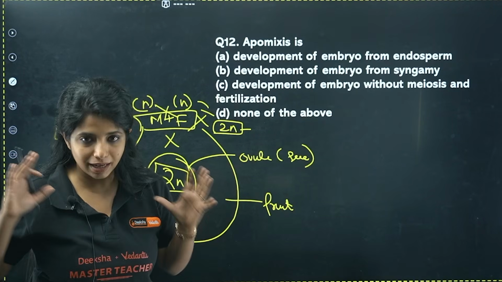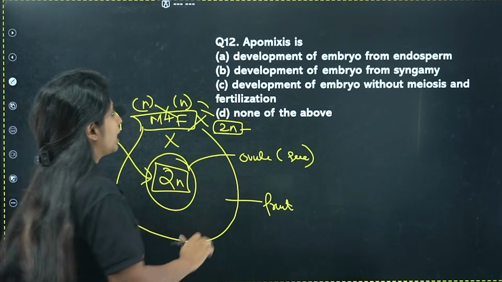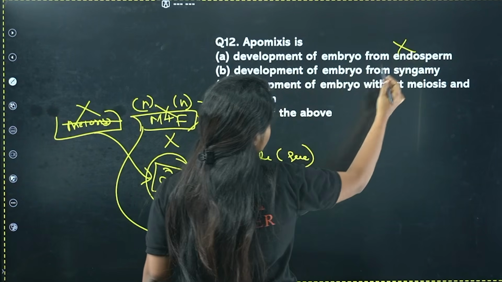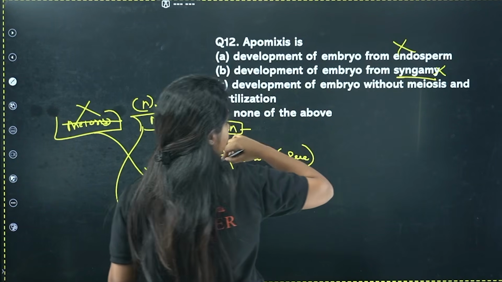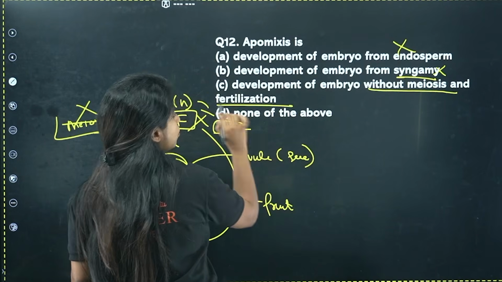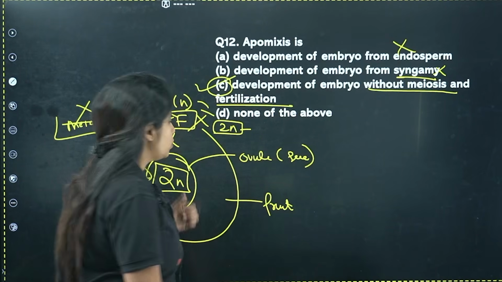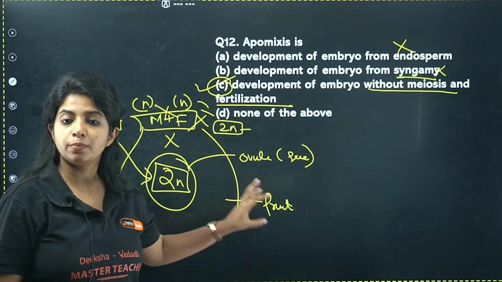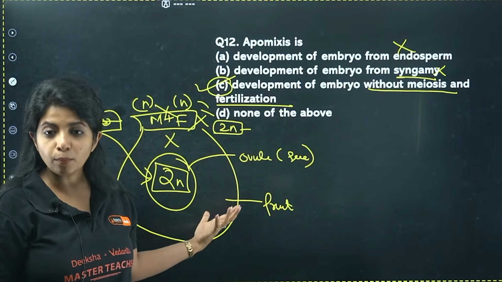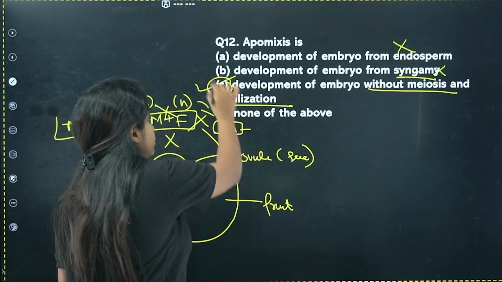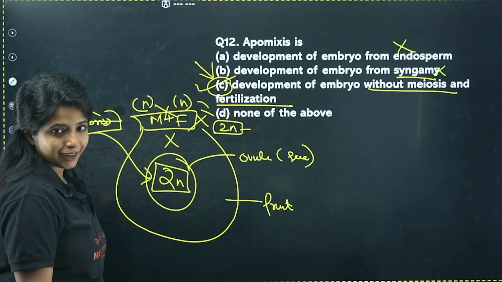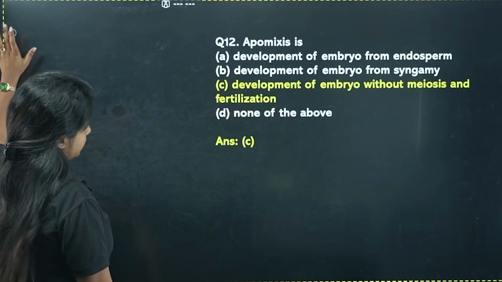It does not need a male gamete out there. Yes, so can I say apomixis is development of embryo from the endosperm? Wrong. Development of embryo from syngamy means fertilization happening. Wrong. Development of embryo without meiosis and without fertilization. Correct. No meiosis is happening, no fertilization is happening. The egg which is there is transforming into a new organism or an embryo altogether. So your answer for this question is going to be C. Okay, got it? Yes. Next.